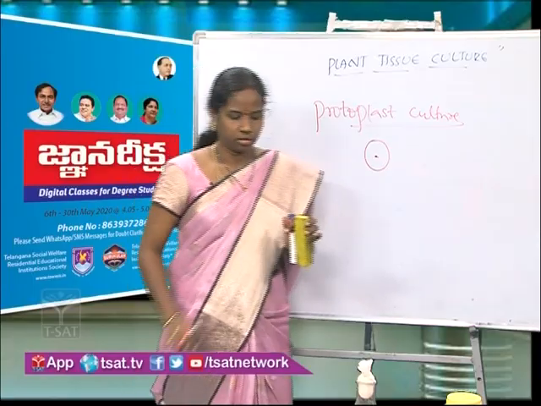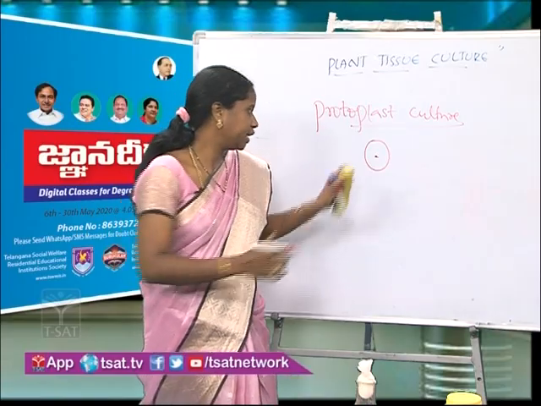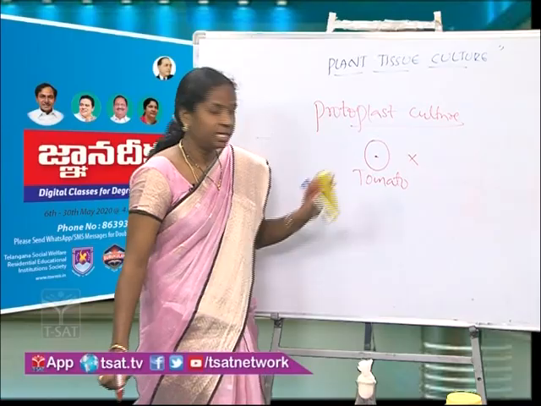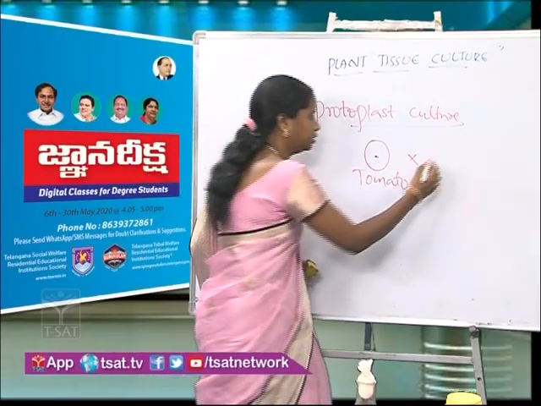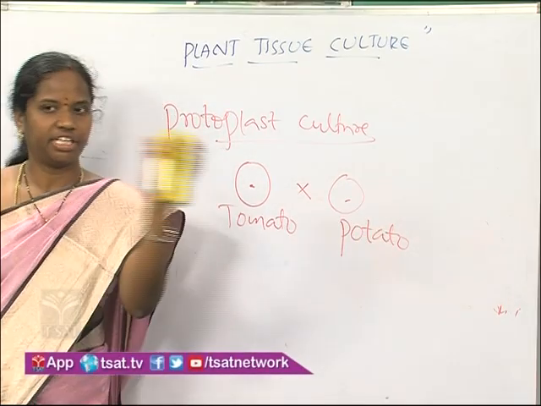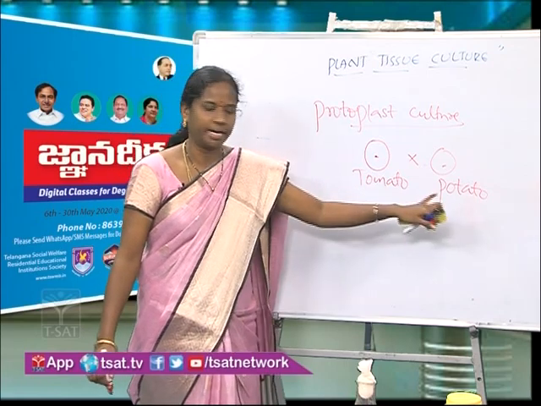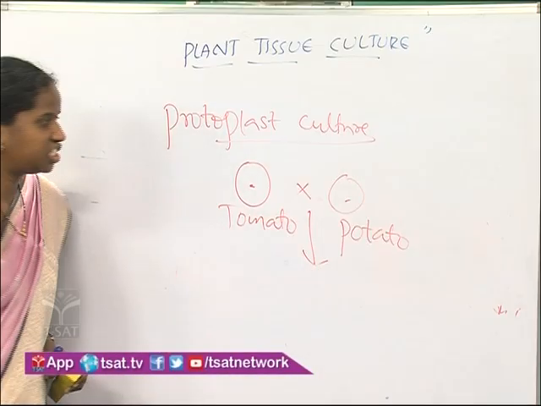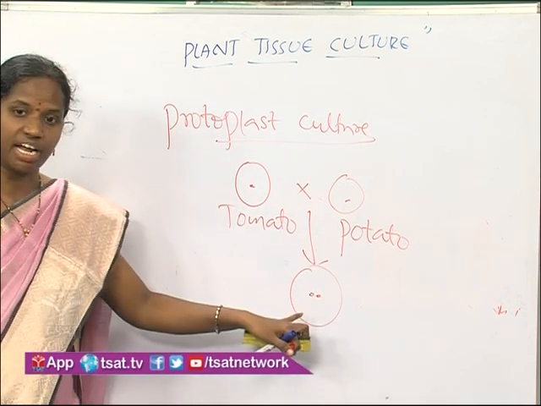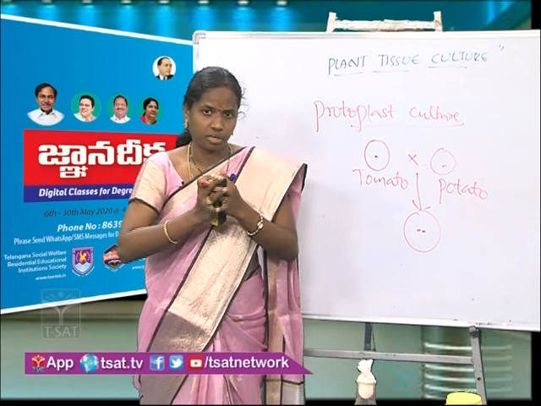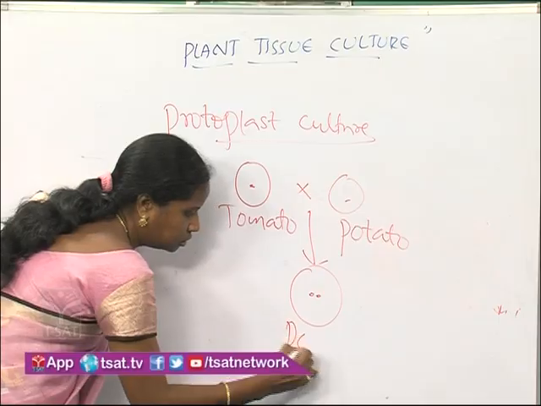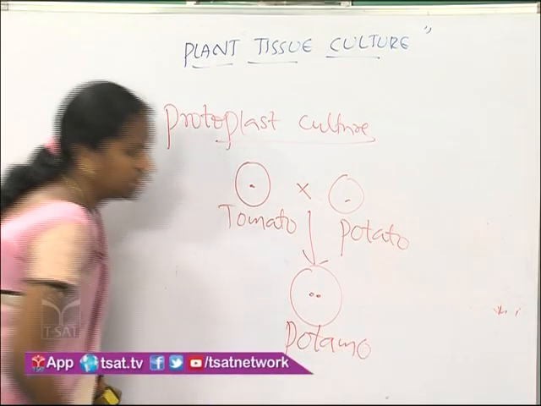Okay. So here now we will give some names. I have taken a tomato plant. Then I have taken another plant, which is a potato protoplasm. I have taken these two plants, one is tomato, one is potato. I have done the hybridization method on the two. And because of this hybridization, when two protoplasms are mixed in the presence of polyethylene glycol, we got a new plant by the name Potamo. See how beautiful.